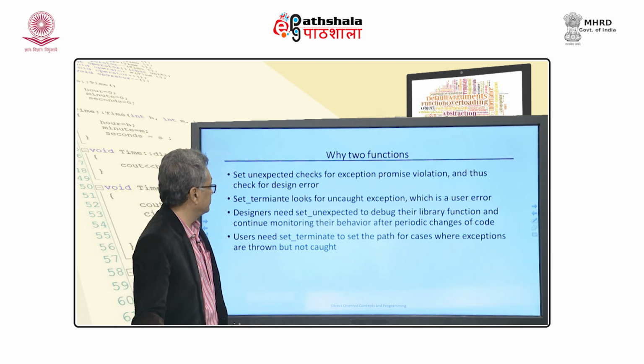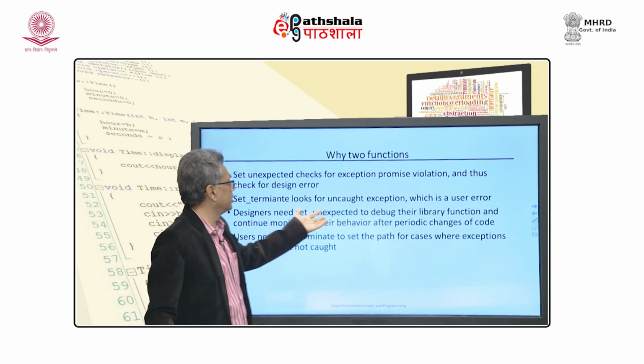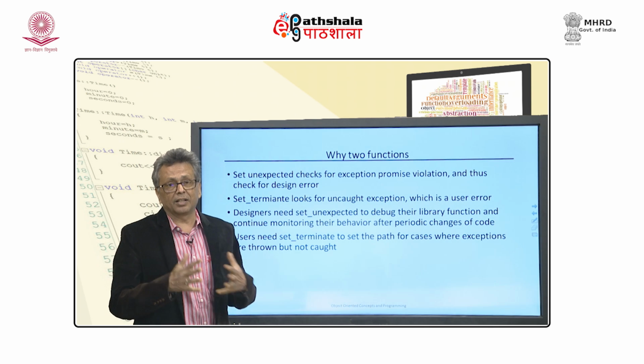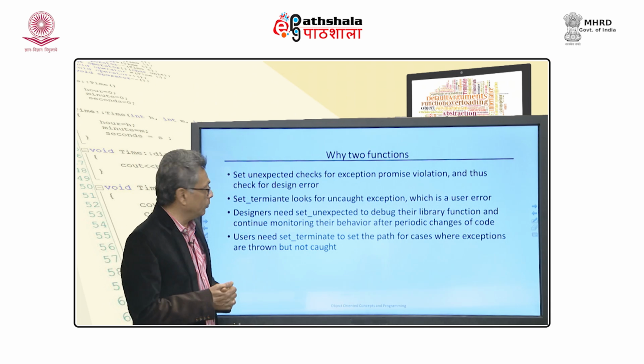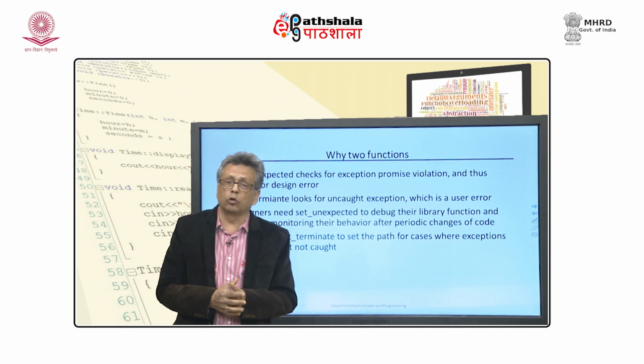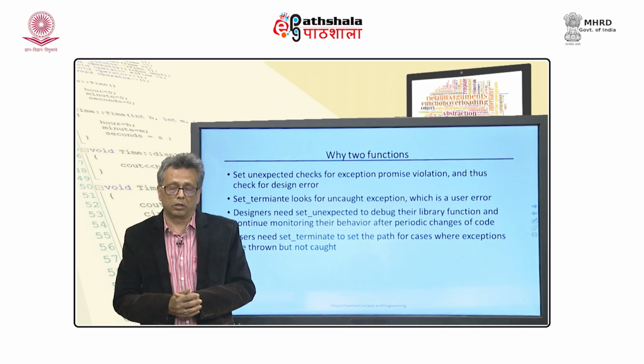Okay. And here it is. So, designers need set unexpected to debug their library functions, and try to see if they are throwing something other than what they have promised. And users need set terminate to set the path for cases where the exceptions thrown by library functions are not handled in the code. Okay.